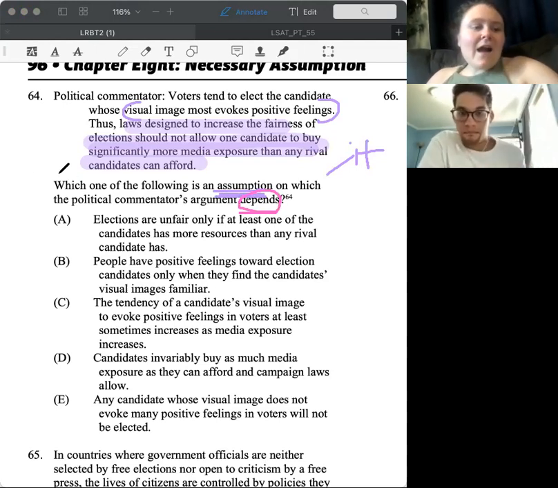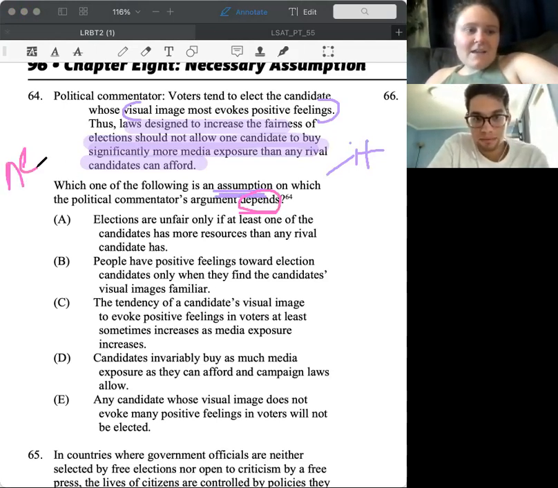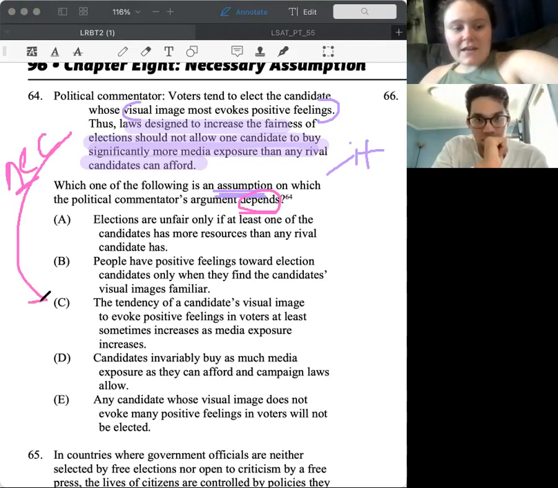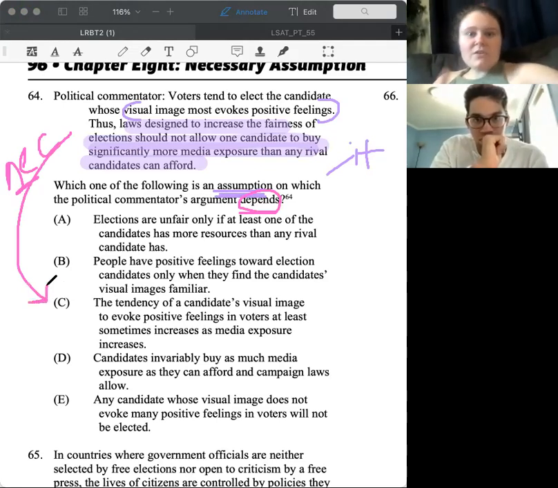All right. I think of necessary as, since it starts with NE, what is the bare minimum needed in order for our argument to be true. So without it, the argument falls apart. But since this is a top down question, we tend to want more mild answer choices. This is different than sufficient, right? Because with sufficient, we want to bring something in that guarantees that conclusion, whereas necessary is, what's the bare minimum needed? And so let's go ahead and read A.